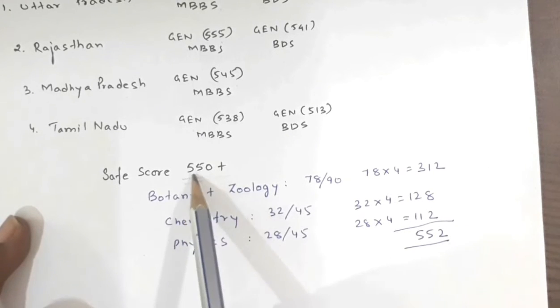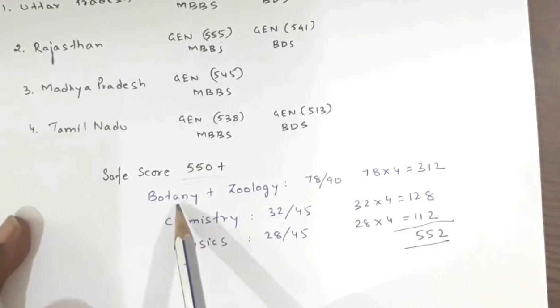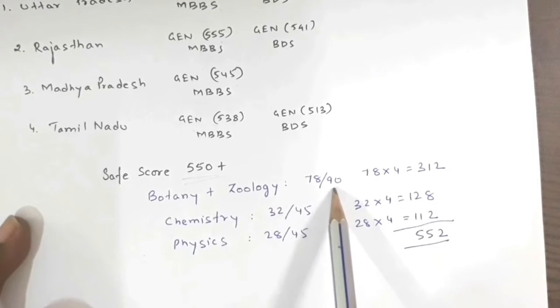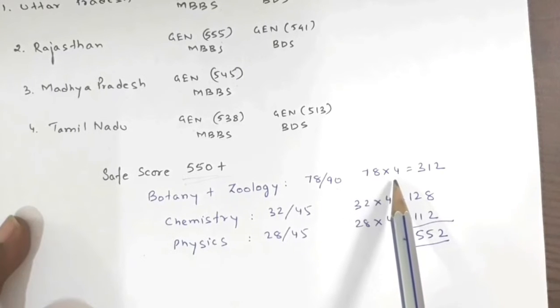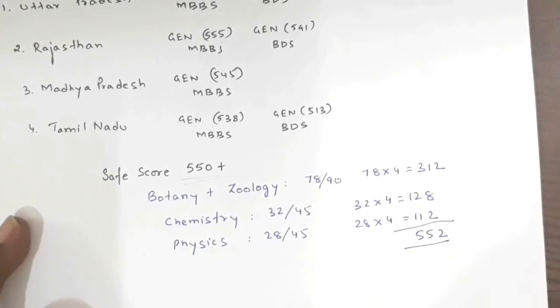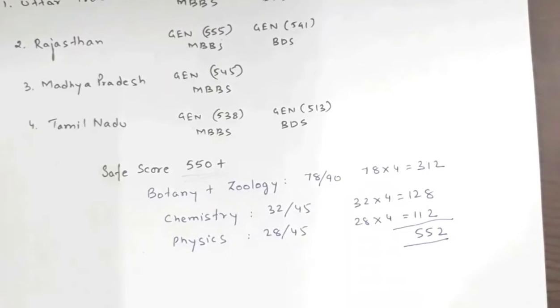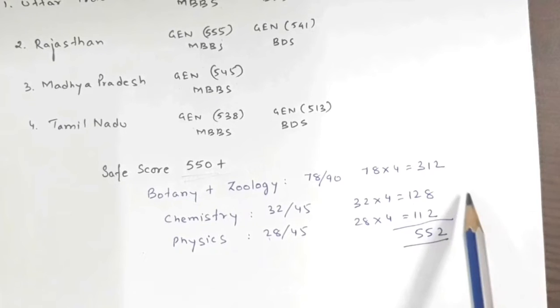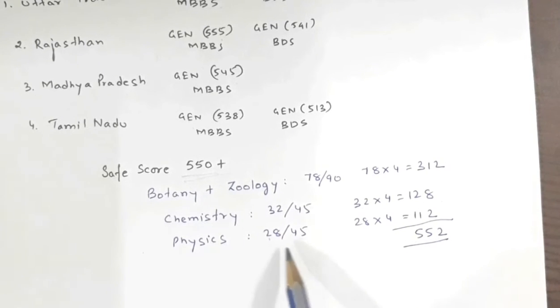So to achieve this goal, in botany and zoology, out of 90 we need to attempt around 78 questions. Okay, now 78 into 4 will be 312. Now similarly in chemistry, out of 45 you need to attempt 32 questions. Now 32 into 4 is 128. Similarly in physics you need to attempt 28 questions. So 28 into 4 is 112. So total will be 552.